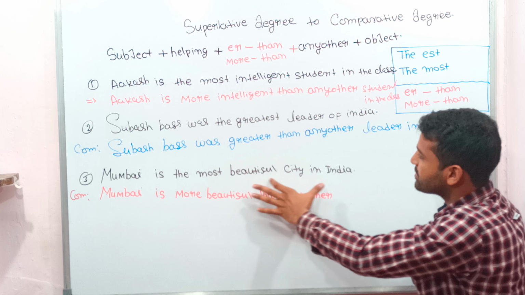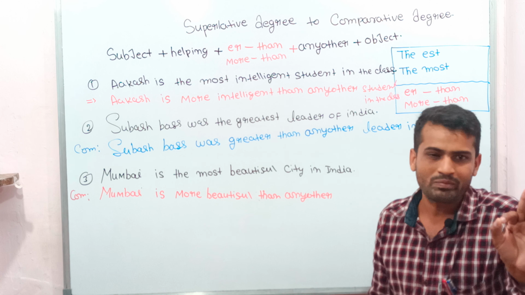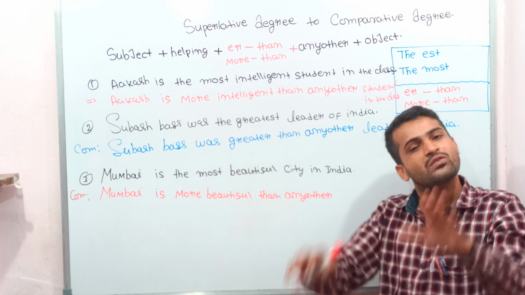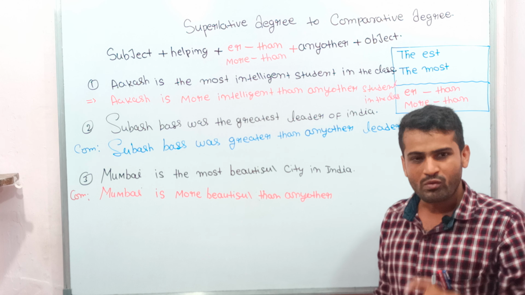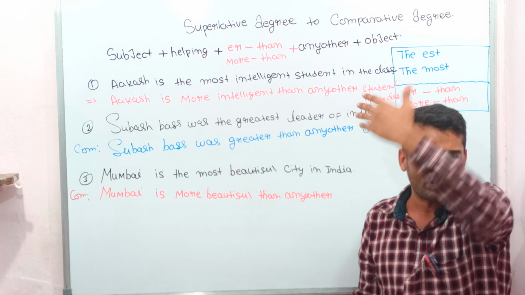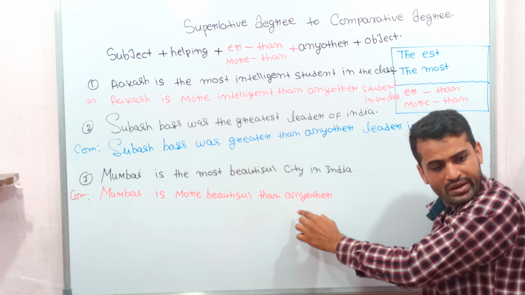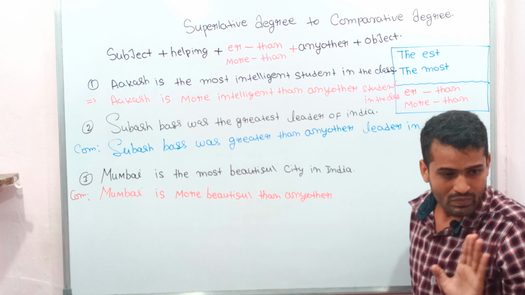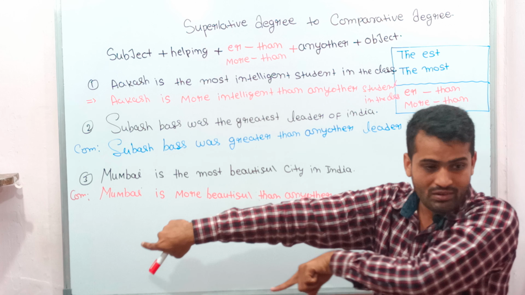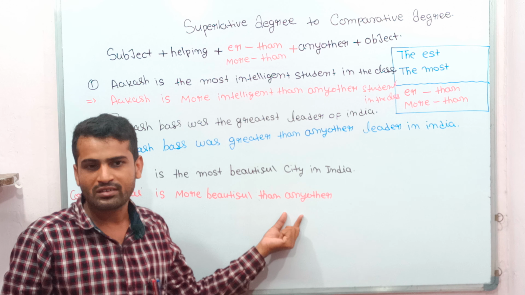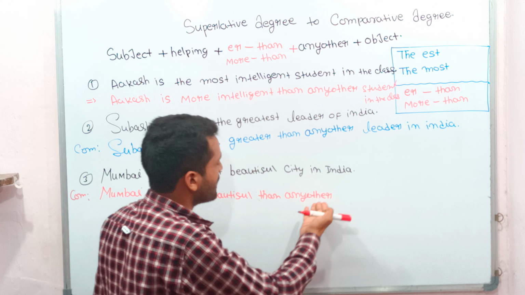In this sentence, is any other city mentioned or not? Any other city is not mentioned, but in comparison we are going to mention it. We are going to mention the other cities along with Mumbai, other cities like Kolkata, Delhi, whatever cities in India, we are going to compare. It means "any other" means the other cities. More cities are going to be compared with Mumbai. Therefore, we are writing "any other." Understand? Then see here. Mumbai is more beautiful than any other.